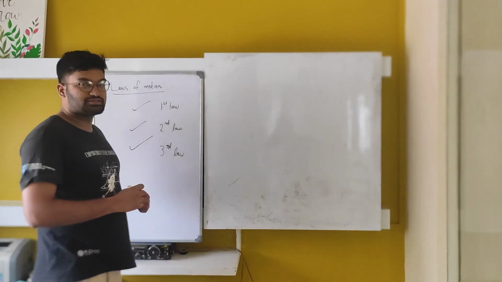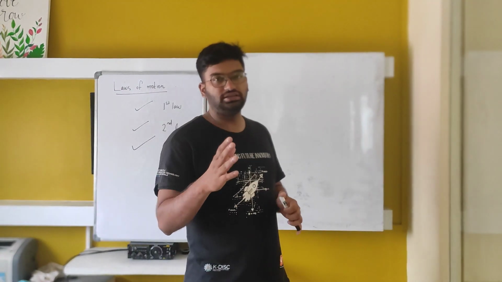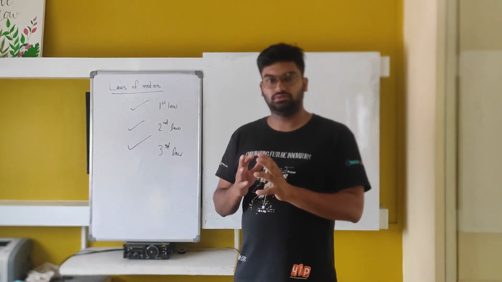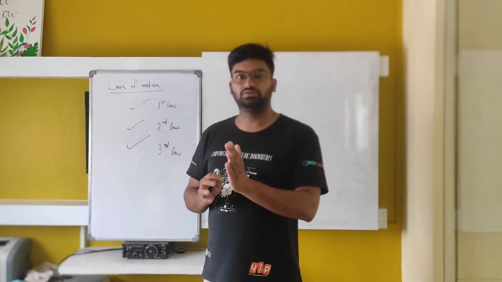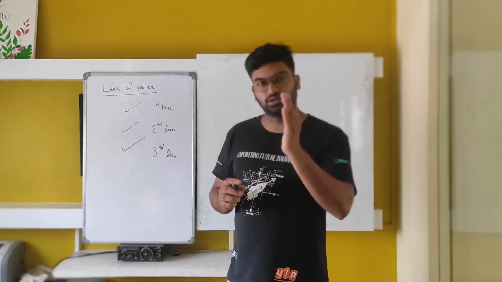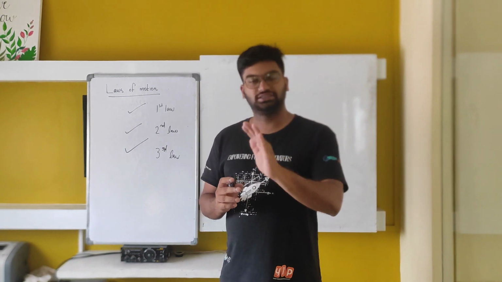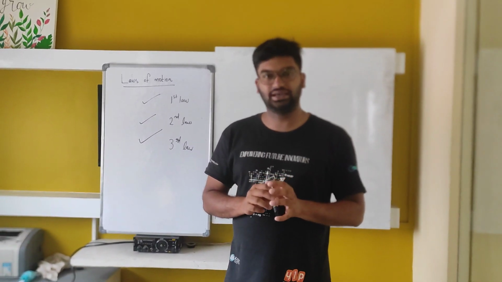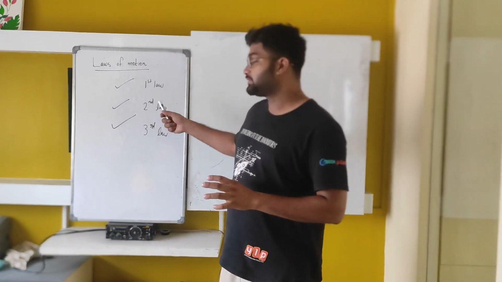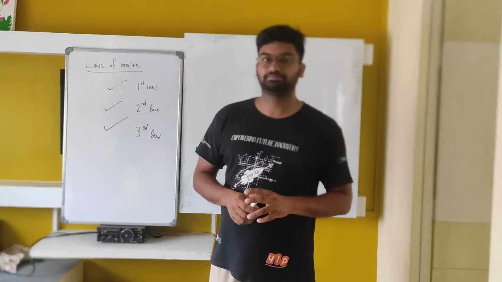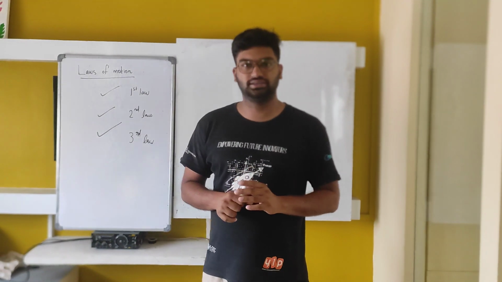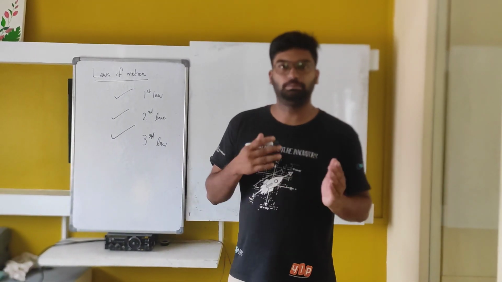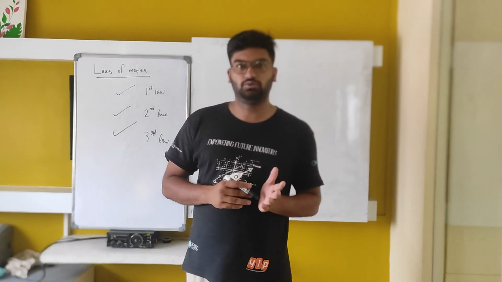So the first law is the law of inertia. Every body needs a push or pull, an external force, to change its direction or change its speed. That is called the law of inertia as well. Newton's second law of motion is that the force applied is directly proportional to the mass and the acceleration of the body.